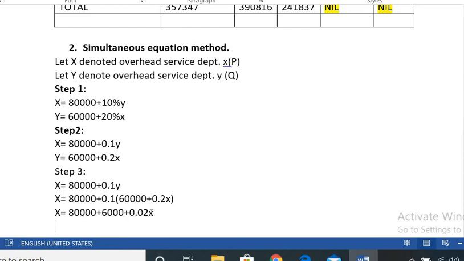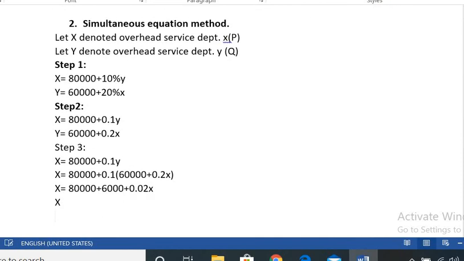Is it clear? Again, x is equal to 80,000 plus 6,000, that is 86,000, plus 0.02x as it is. Then here x means 1x. Is it clear? X is really 1x. Here I will write 1x.